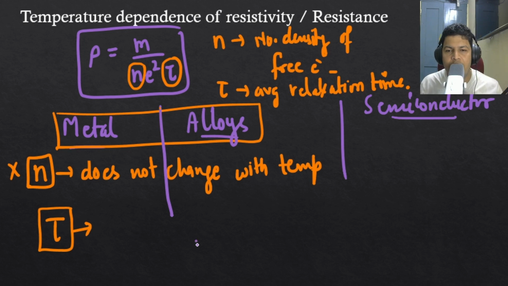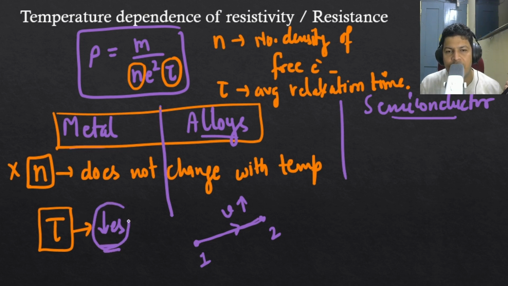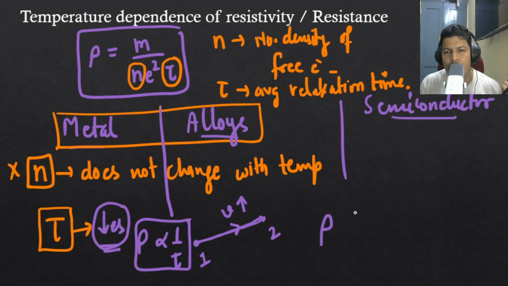So assume that there is a collision number 1 and a collision number 2. When the electron is moving with a certain velocity and you increase the temperature, its kinetic energy will increase, its velocity will increase. Now it can reach faster, in lesser time. That is why relaxation time decreases. Because of the decrease in relaxation time, and resistivity being inversely proportional to tau, what will happen to resistivity? So resistivity will increase.